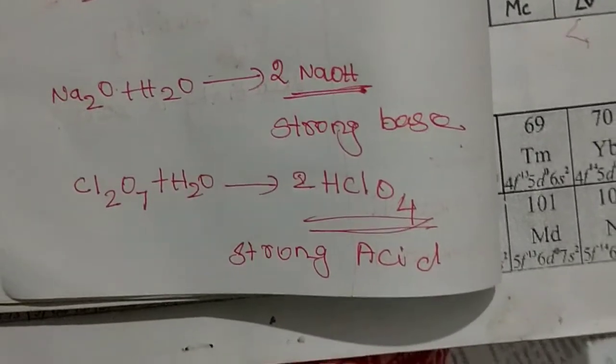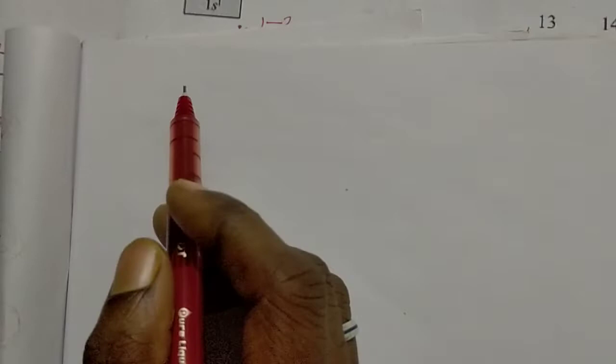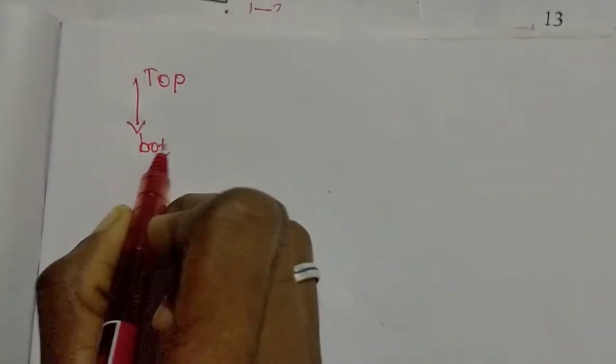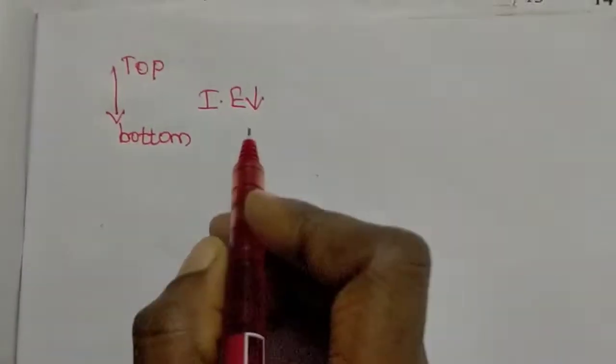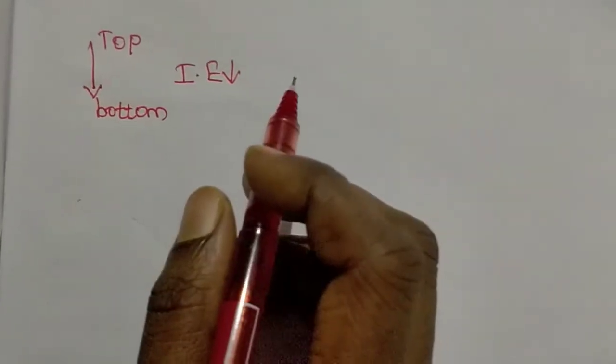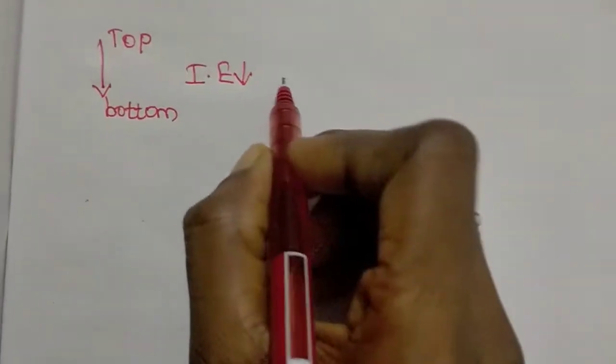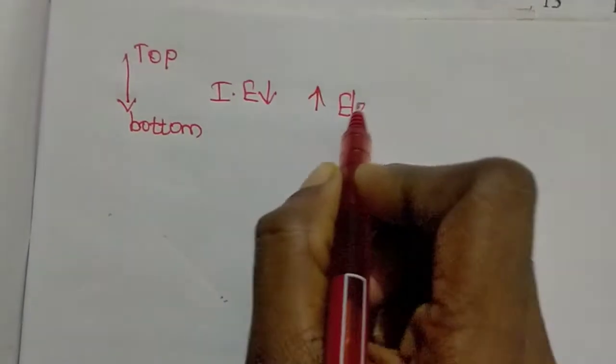And the next case: moving from top to bottom of the modern periodic table, ionization energy decreases, and the electropositive character of the elements increases. So from top to bottom, ionization energy decreases, this we already know. So the ionization energy is decreasing. What is increasing? Electropositive character.